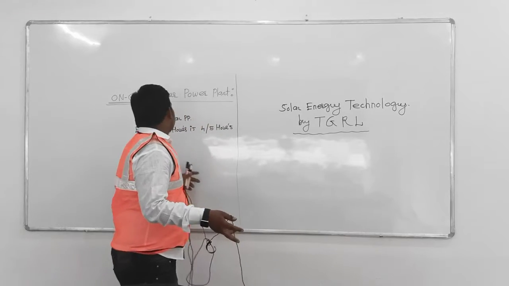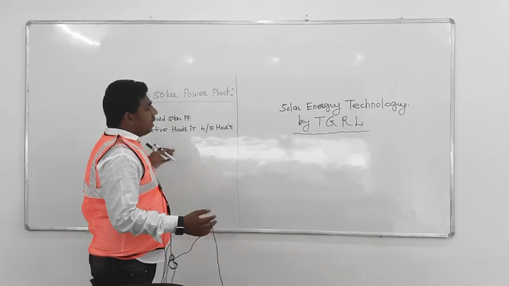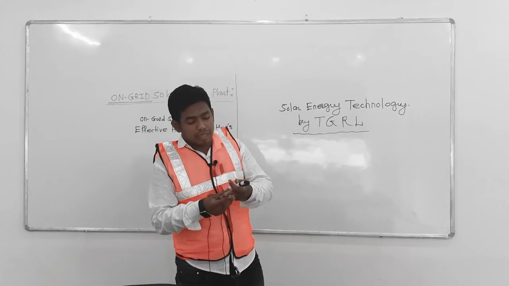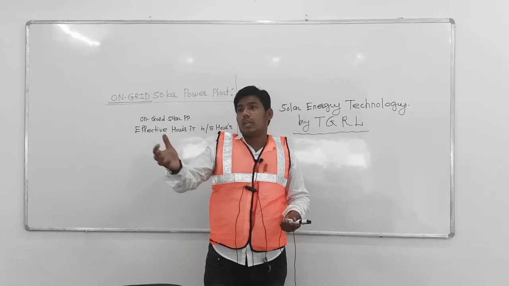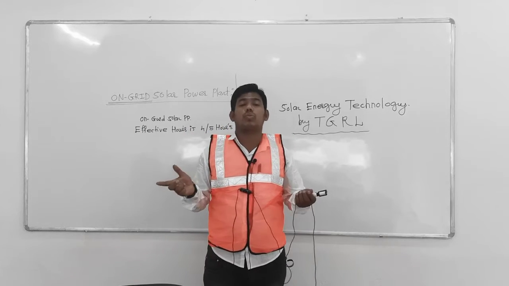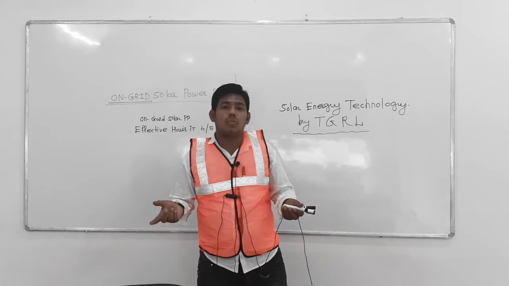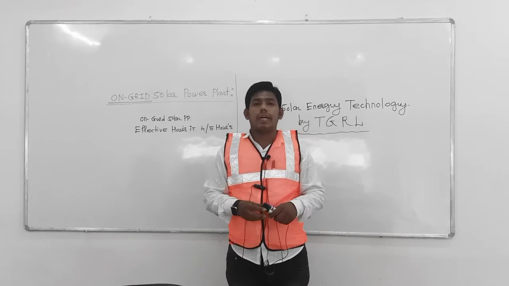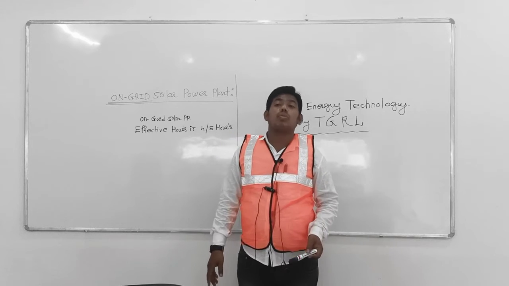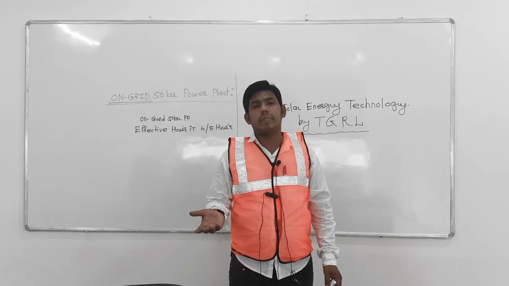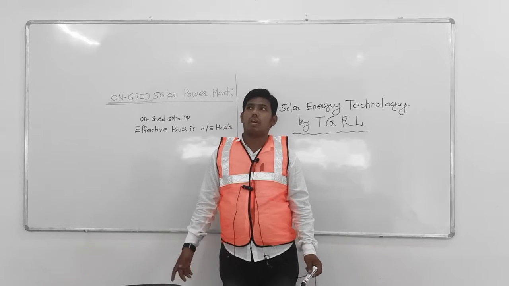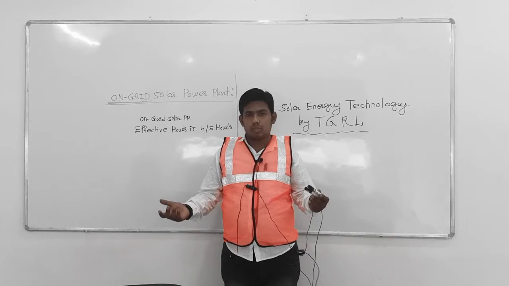Basically there is the net meter concept. So what is a net meter? A net meter is nothing but a meter which can draw power from the power grid when our solar system cannot work, because our solar generation is only 4 to 5 hours. So what about the remaining 20 to 21 hours? With the help of solar we cannot run our load. So that's why